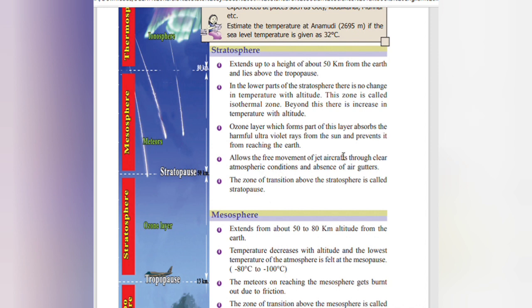It allows the free movement of jet aircraft through clear atmospheric conditions and absence of air gutters. The zone of transition above the stratosphere is called stratopause.